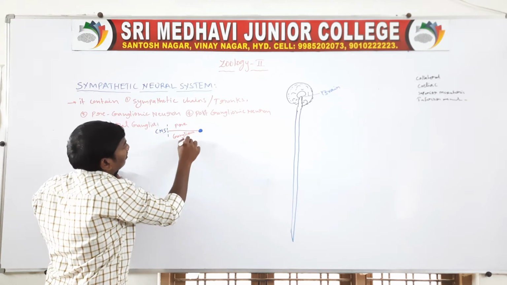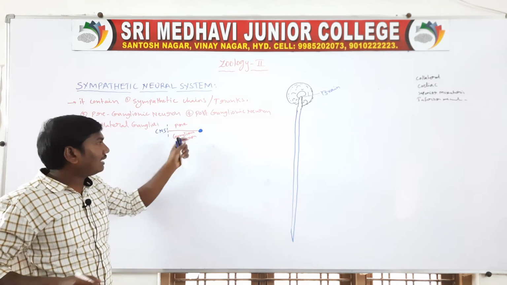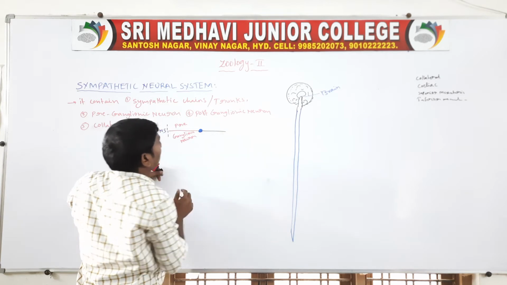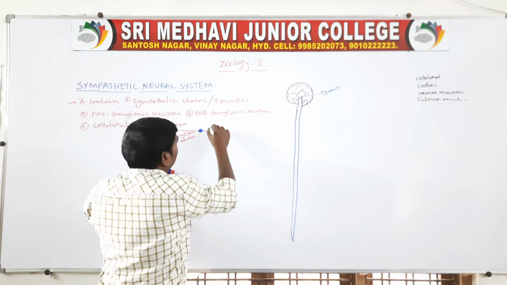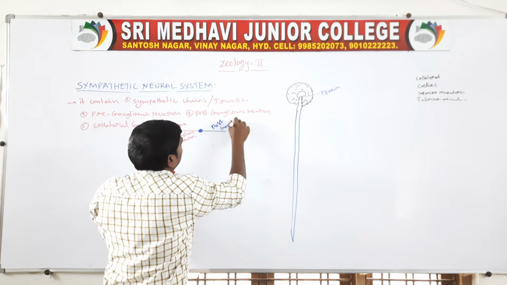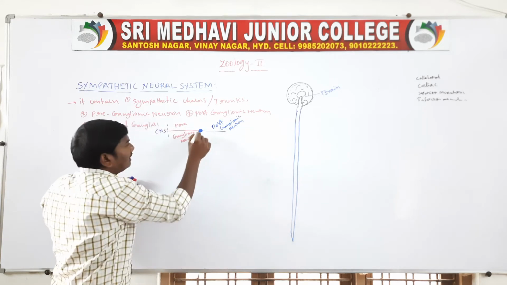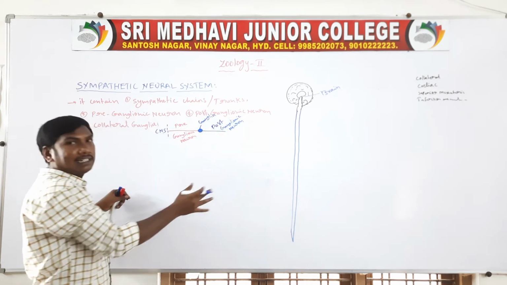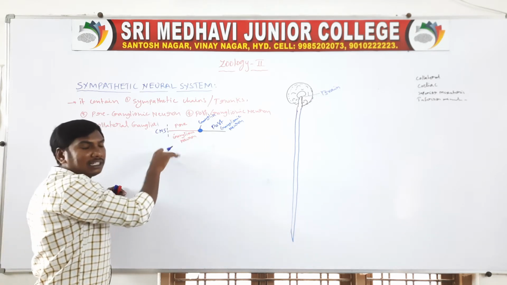Before the ganglia, this neuron is called the preganglionic neuron or preganglionic fiber.